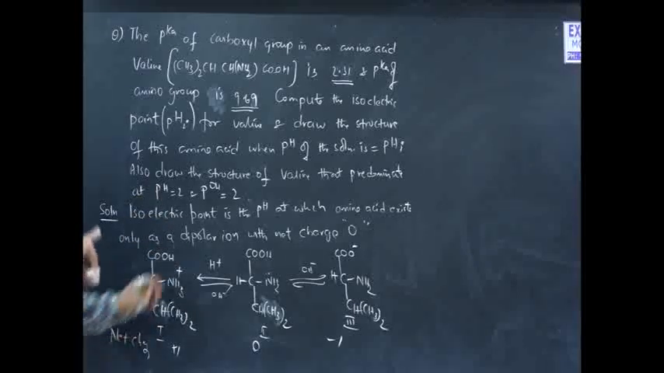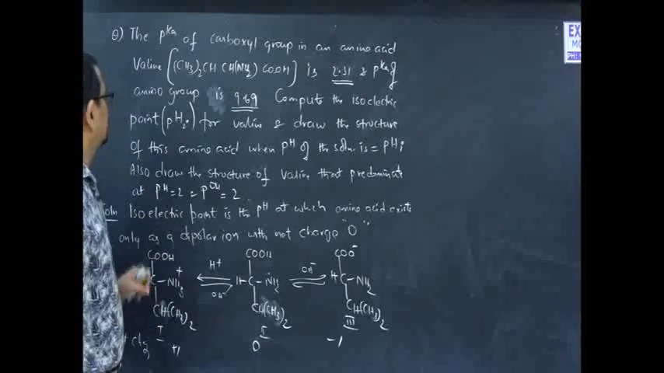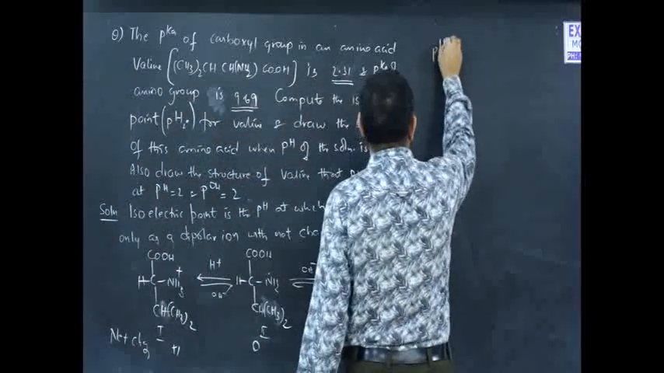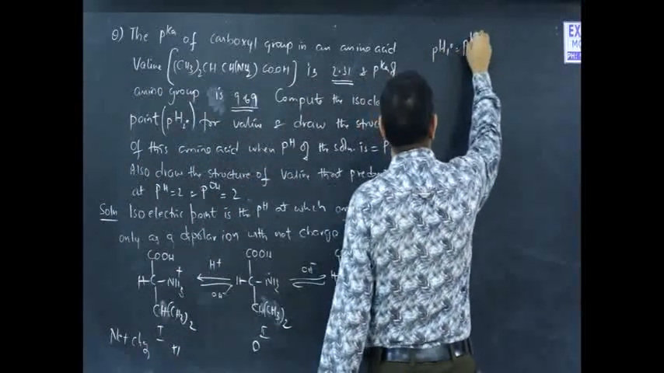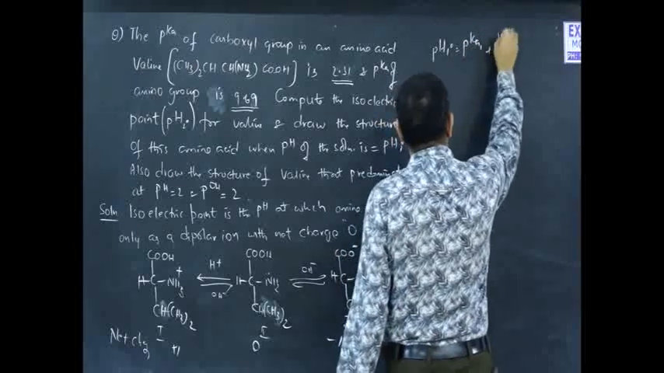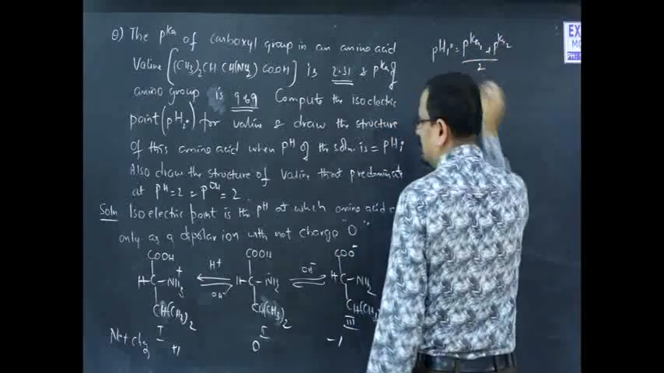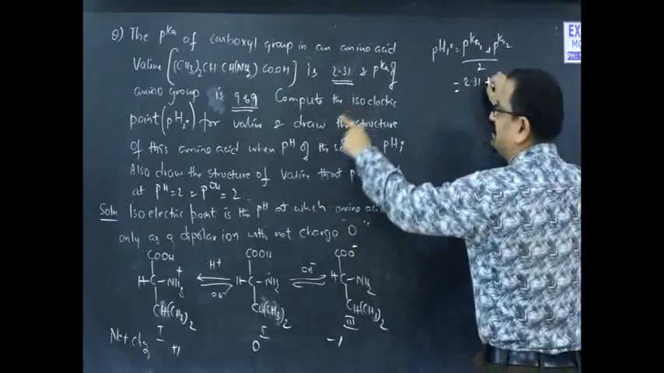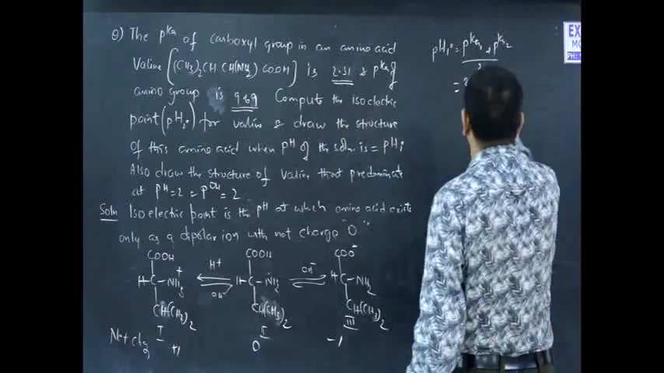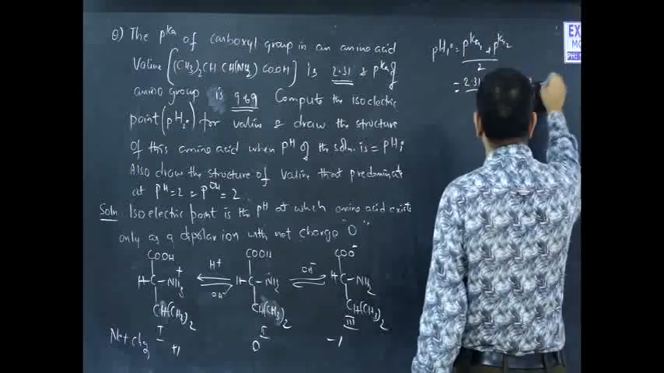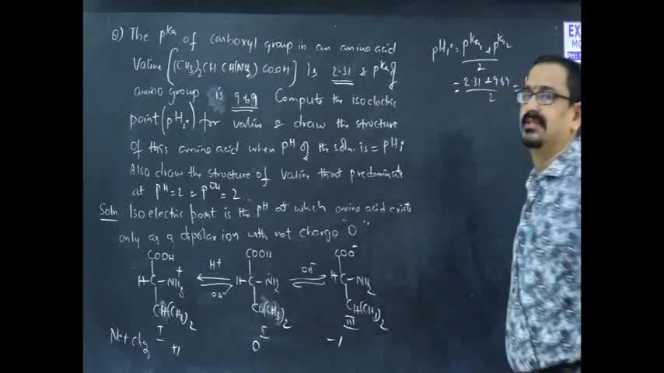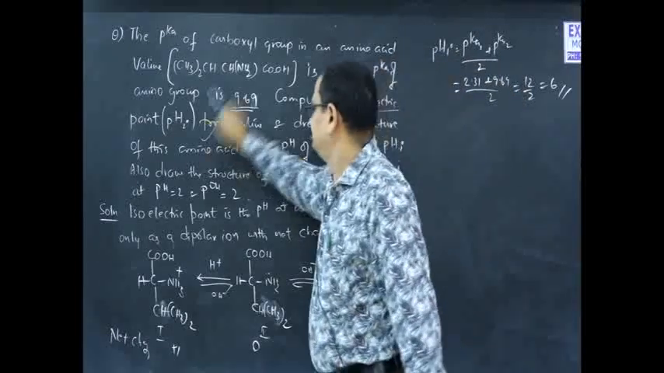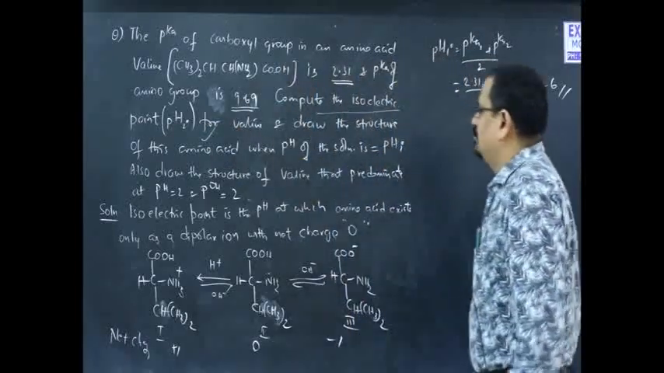Now, what do we have to find? We have to find the isoelectric point. The isoelectric point pHi can be calculated as (pKa1 + pKa2) divided by 2. pKa1 is 2.31 plus pKa2 which is 9.69, divided by 2: it is 12 by 2, which is 6. So the first question is finished. Compute the isoelectric point. Okay, and then what else is asked?